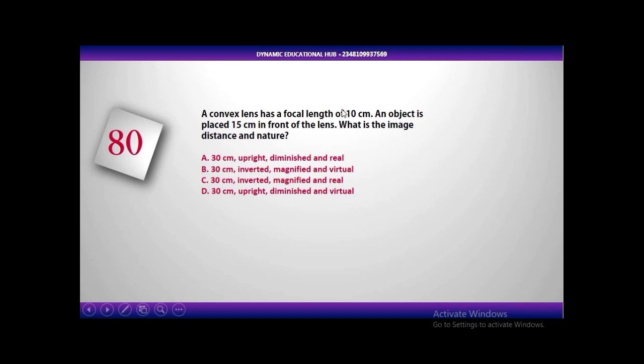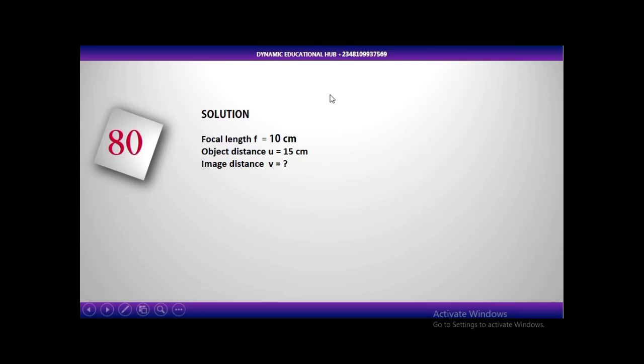Now we can see from the question that the focal length is 10 cm and an object is placed 15 cm in front of the lens. It means that this 15 cm is more than the focal length, which means that the object is in between the focal length and the center of curvature. So let's solve our question first before we talk about the nature of the image.